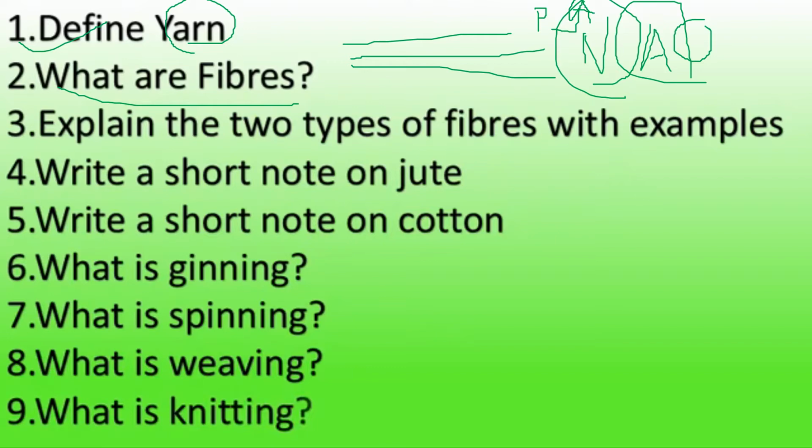There are two types of fibers: natural fibers and artificial fibers. Natural fibers are obtained from plants or animals, and artificial fibers are those which are obtained chemically, synthetically or artificially. For examples, for natural fibers you may write wool, which is obtained from sheep, and silk, which is obtained from silkworm. For artificial fibers you may write rayon, nylon, etc. Clear? So we have completed the first 3 questions.